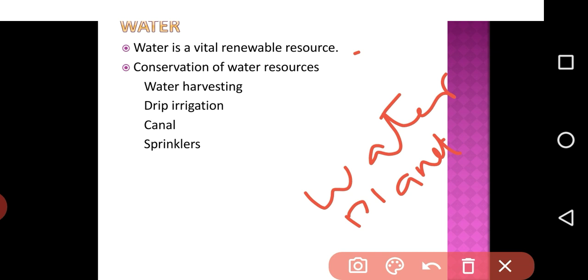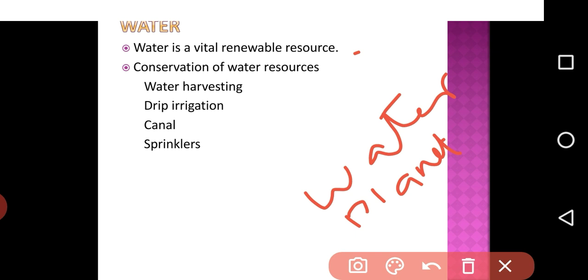It is also found as groundwater, and as surface water in rivers and lakes. So fresh water is the most precious substance on earth. Next one is how to conserve water resources.